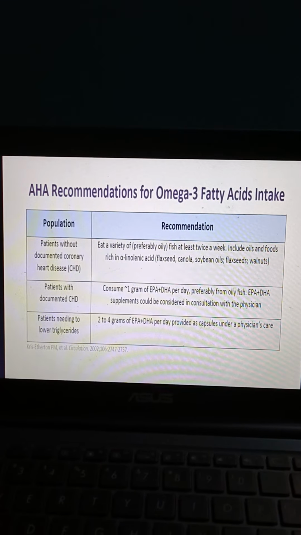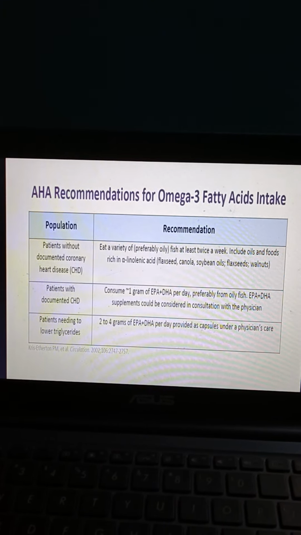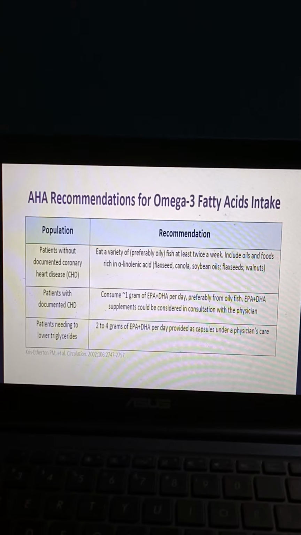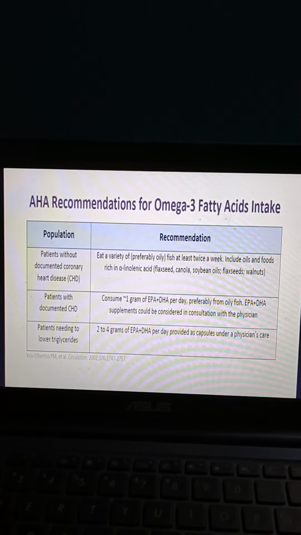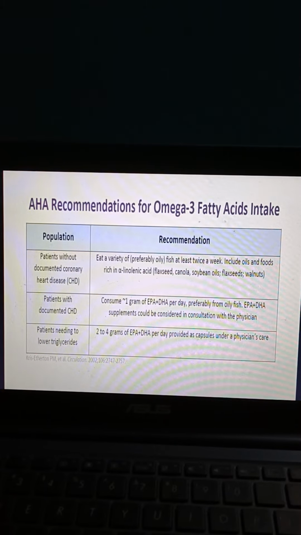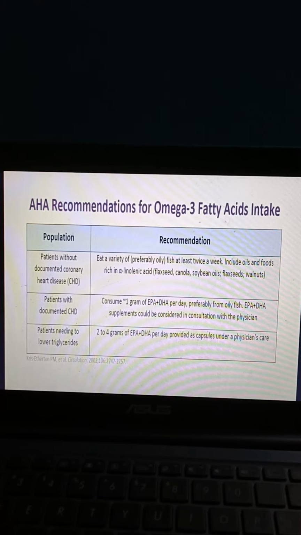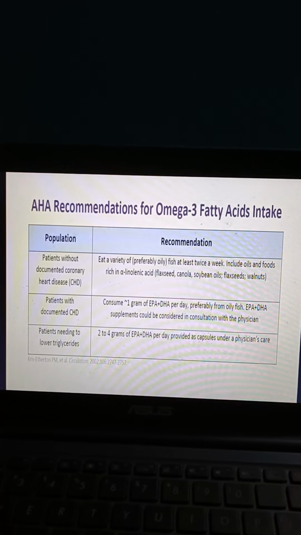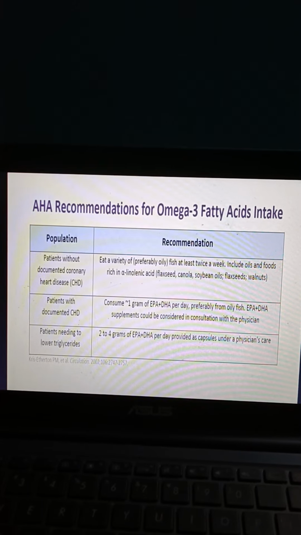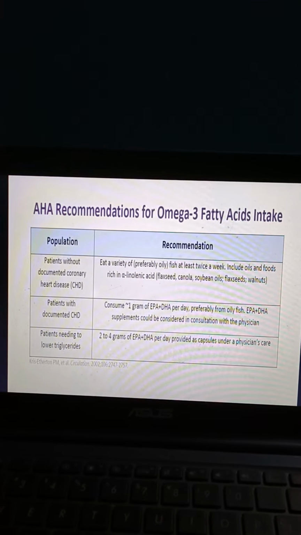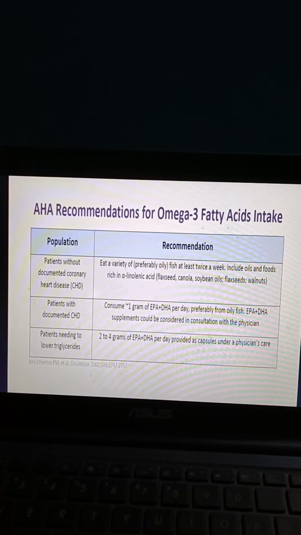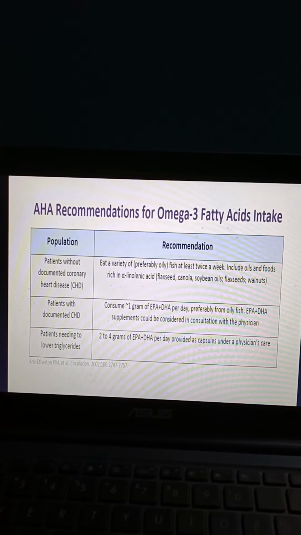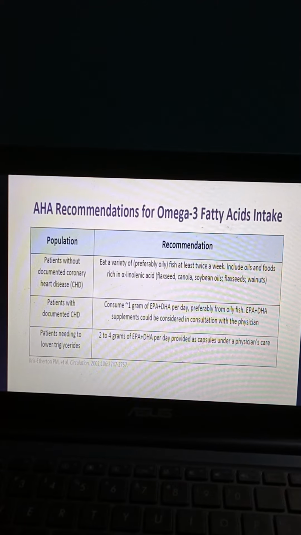Then AHA, American Heart Association, recommendations for omega-3 fatty acid intake. Population: patients without documented coronary heart disease should eat a variety of preferably oily fish at least twice a week. Include oils and foods rich in alpha-linolenic acid: flaxseed, canola, soybean oil, flax seeds, walnuts. And patients with documented CHD, consume 1 gram of EPA plus DHA per day, eicosapentaenoic plus docosahexaenoic acid per day, preferably from oily fish. EPA plus DHA supplements could be considered in consultation with the physician.